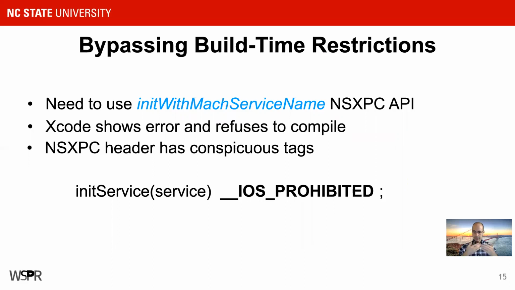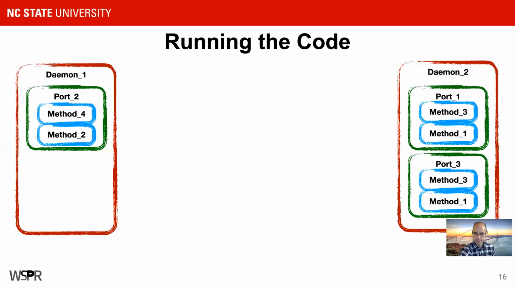The way that we were able to bypass this compile time check was by basically just modifying this environment. We removed the tags that were causing trouble. We saved the header file again, and then we tried again in Xcode, and it succeeded. That's basically how it went. When running the code, we're able to first identify the port and method mappings that don't seem to work at all. And we can focus on the ones that seem to be providing good results.